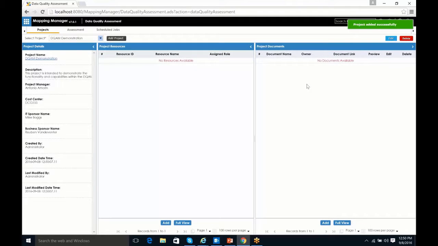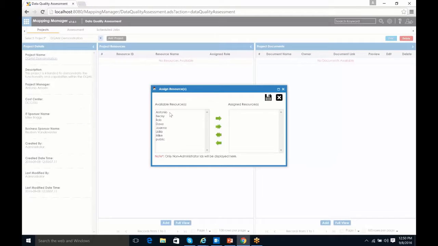There are 2 things that we can do within the project itself from right here, which is add and associate both project resources as well as project documents to this project. So we'll start with the resources. These, again, are going to be the folks that are going to be working on the assessment itself. So we'll select all of these people, and we'll go ahead and move them into it and save it. So now they're part of our project.